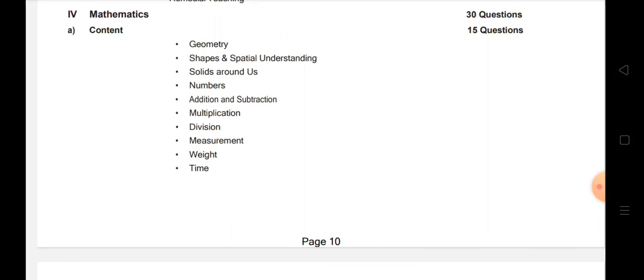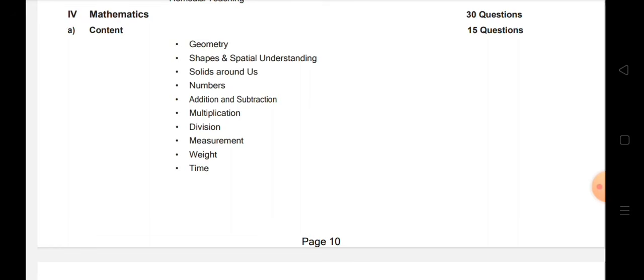Then solids around us: you have to understand the different types of solids, and study the surface area and volumes, right? Those things you should know. The numbers you should know: what are whole numbers, composite numbers, integers, consecutive numbers, even numbers, odd numbers, natural numbers, real numbers, irrational numbers, rational numbers. All these you have to know.